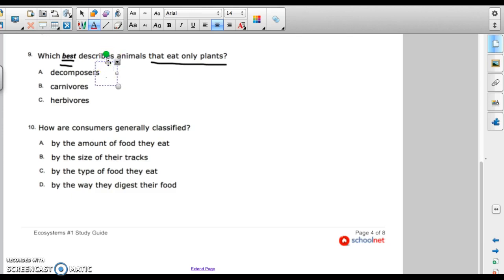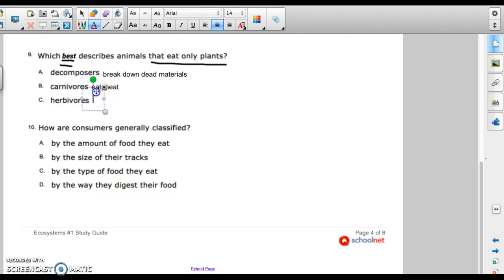Decomposers. What do decomposers do? Well, we know that they break down dead materials. All right, carnivores. What do carnivores do? Carnivores, they eat meat. Sorry about that. I'm at home. I do not have a board to write on.